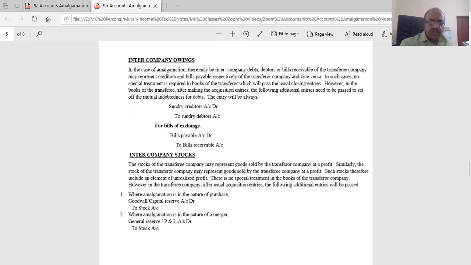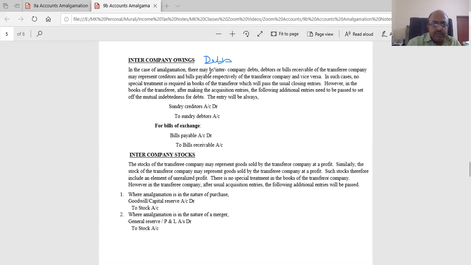Some of the extra features that we discussed is intercompany owings, means debts. Intercompany owings means intercompany debts. That's nothing but intercompany owings. So what are the things that we are talking about? Owings means debts.